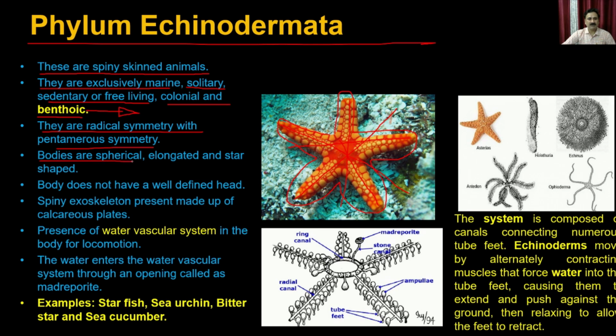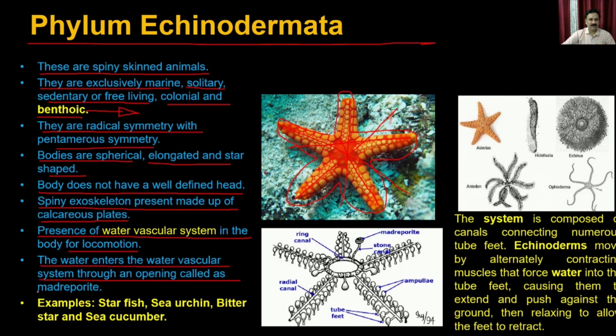The bodies are spherical, elongated, and star-shaped. The body does not have a well-defined head, so there are no well-defined head-like structures. It's a kind of flat surface, right? The spiny exoskeleton is present, made up of calcareous plates. It has a water vascular system in the body for locomotion. The water enters the water vascular system through an opening called the madreporite.